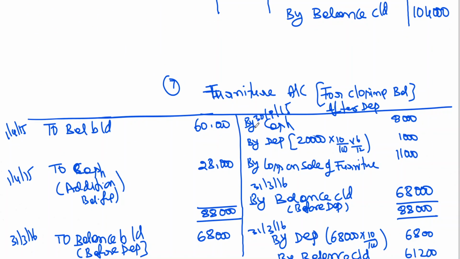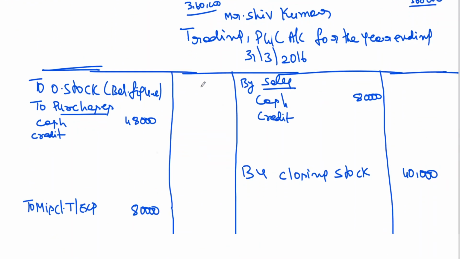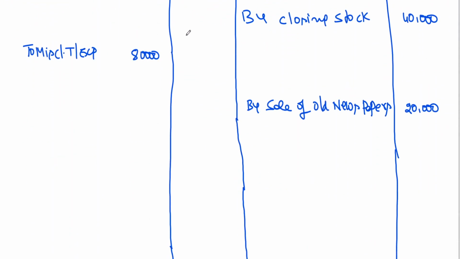Then now look into this loss on sale and depreciation. I got two depreciations, no? Depreciation of the remaining furniture, loss, and also building depreciation. This is to be taken to the profit and loss account. Leaving some space here because some adjustments are there for miscellaneous trade expenses. This is including salaries.